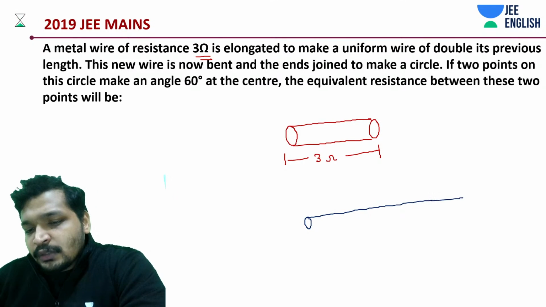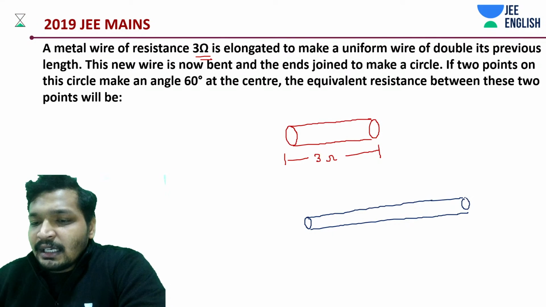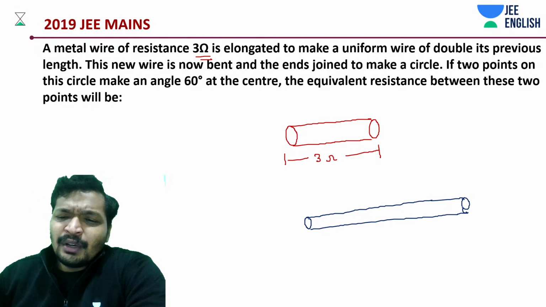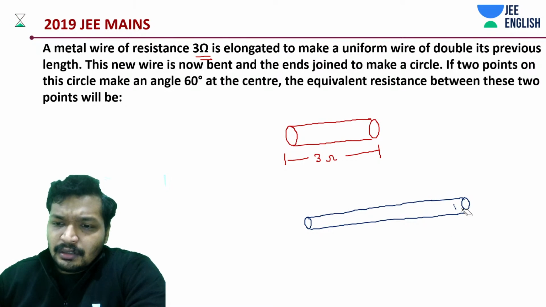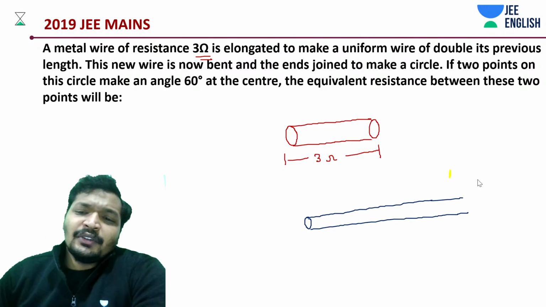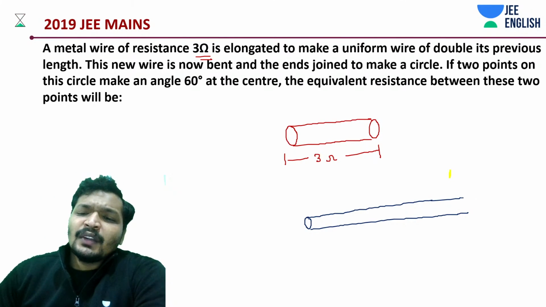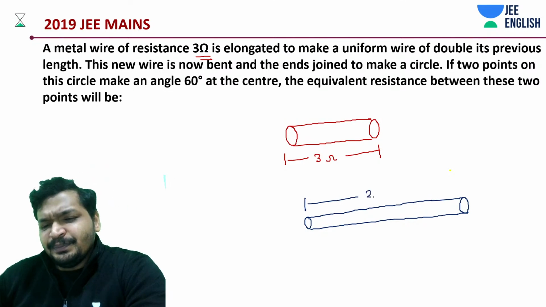You elongate this wire such that it has become 2L in length.